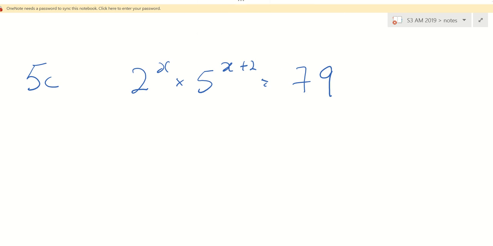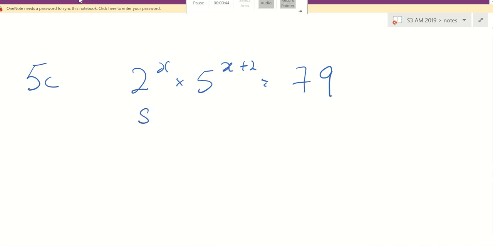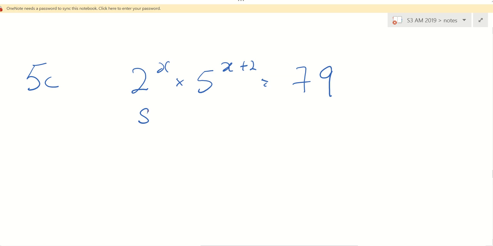And the first question is this. I put it in red. Can it be the same base? Because if it can be the same base, the question is very simple. Agree? Can it be the same base? No. If no, then what must we do?